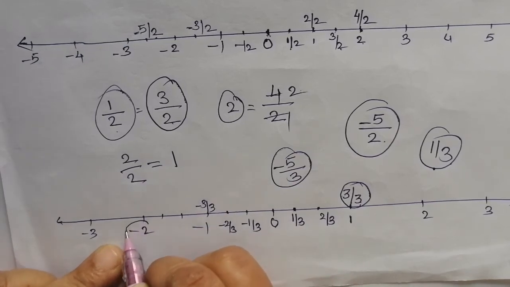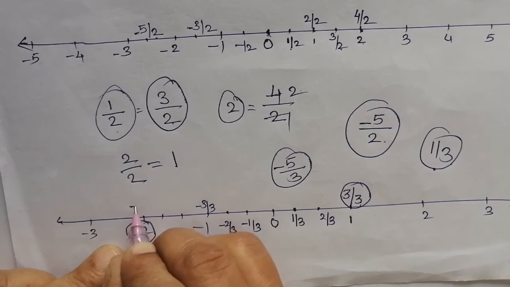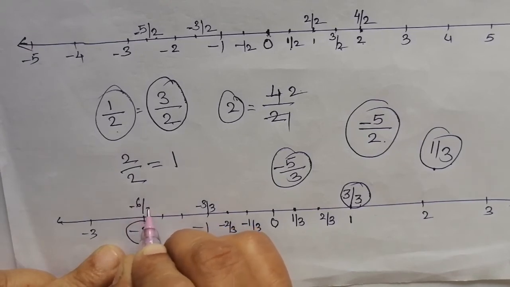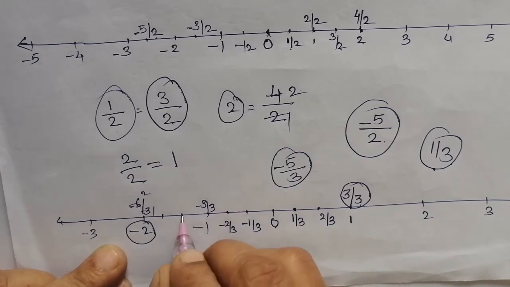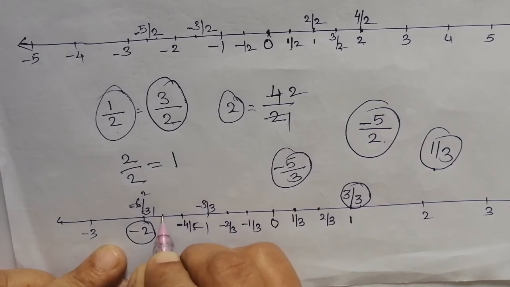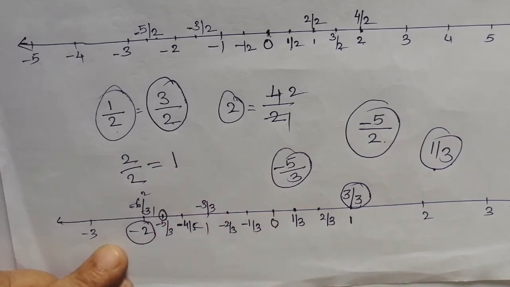Why 3 parts? Because here 2 means nothing but your minus 6 by 3. 3 1s are 3, 3 2s are 6. Okay, and this is your minus 4 by 3, and this is your minus 5 by 3. Okay, this way you are going to represent rational numbers on the number line.